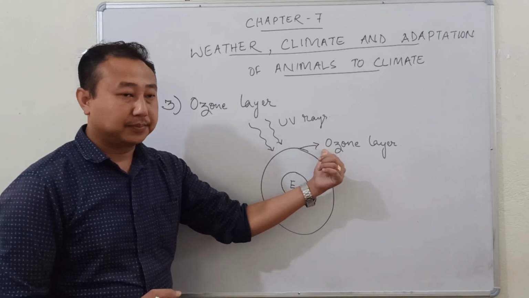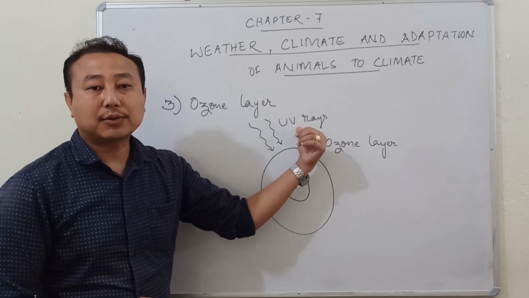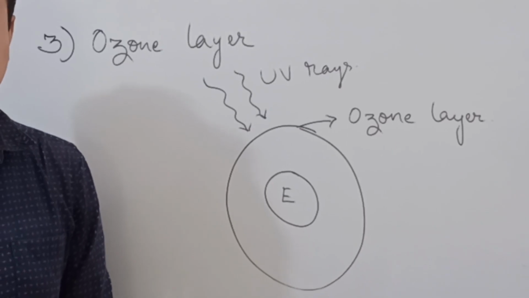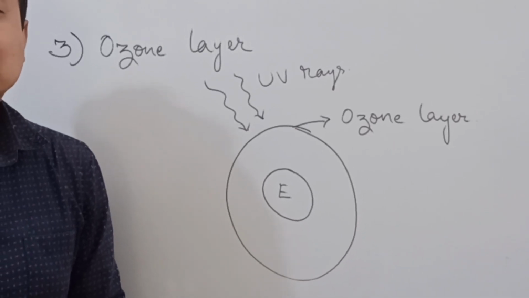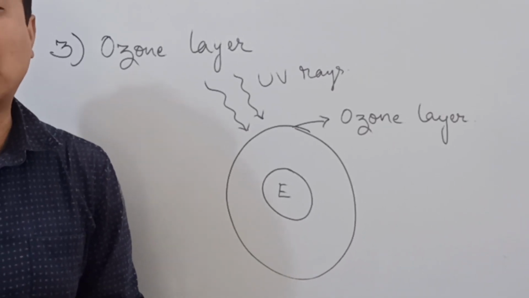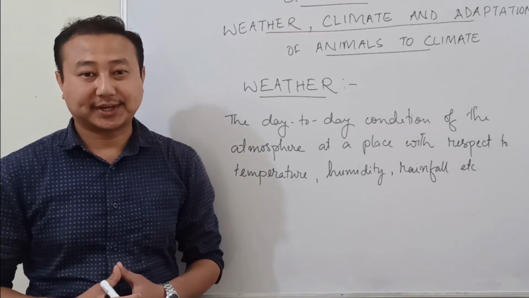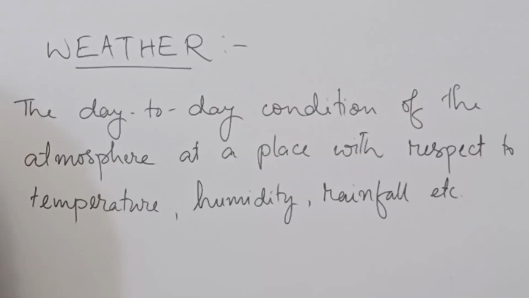This ozone layer doesn't allow the ultraviolet radiation to enter the Earth's atmosphere. Because of that reason, the ultraviolet radiation is not able to harm any life form that is present on the surface of the Earth. Now, let us come to the next topic, weather.